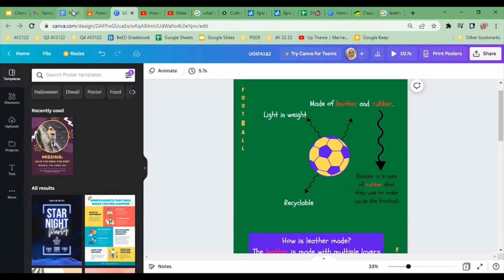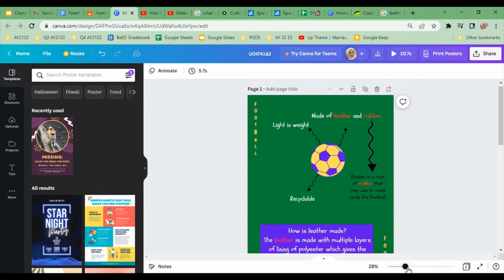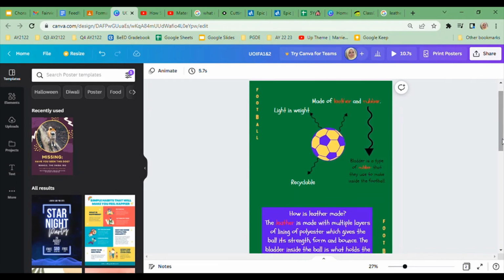All right. Now, before I end this feedback session, I would like to give another 2 comments. Number 1 is on the title of the poster. Now, this is something we discussed in Unit of Inquiry 1. When you have a poster, and you would like people to pay attention to your poster or read your poster, which is the purpose of a poster, to grab someone's attention, you need a very big, huge, clear title.